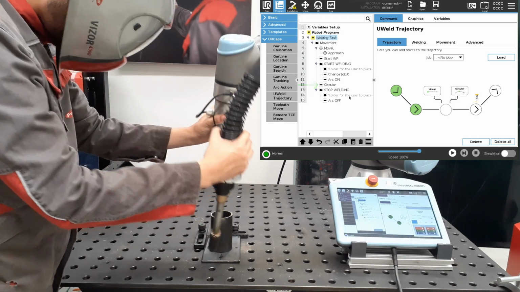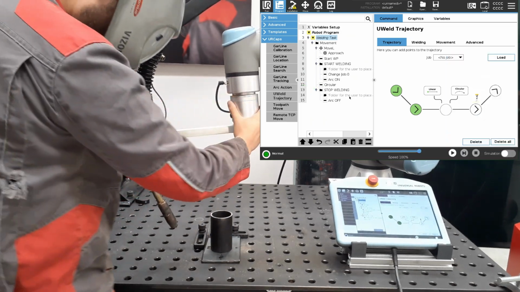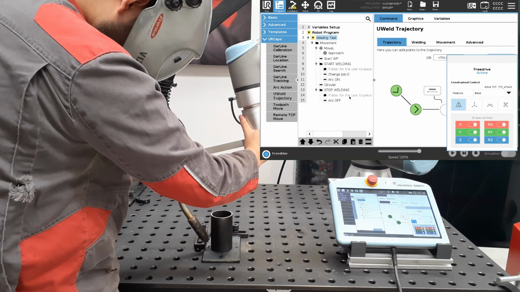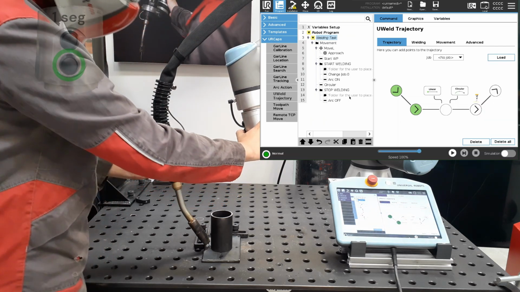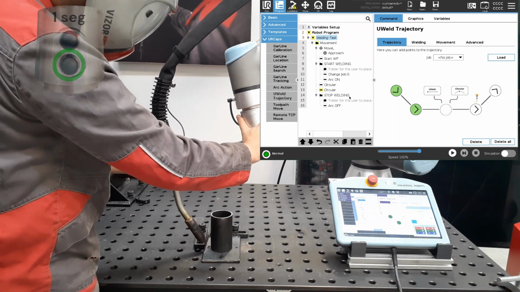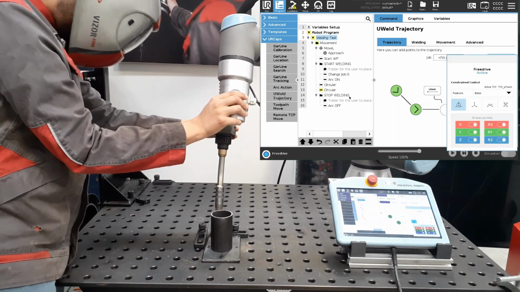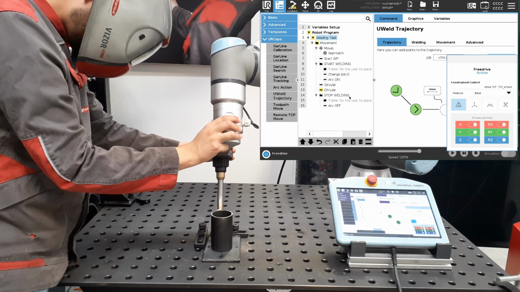We will continue with the third position, 90 degrees from the previous one. And we will finish with the fourth position that will close the weld bead.